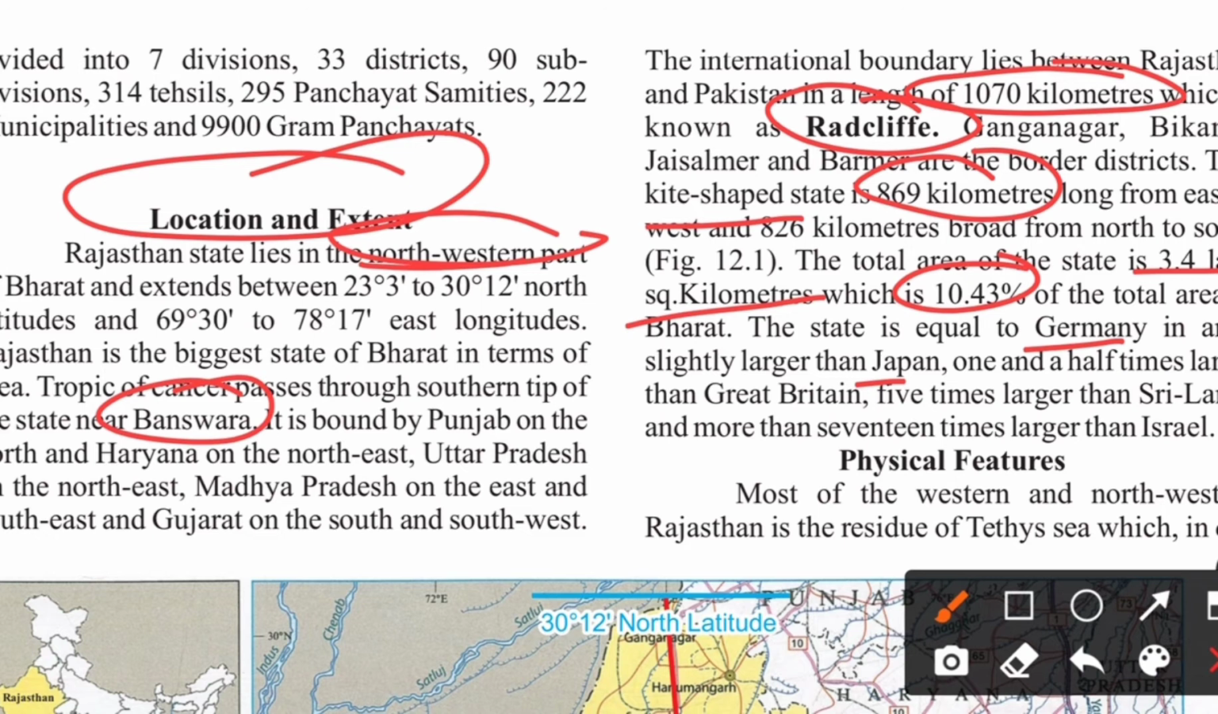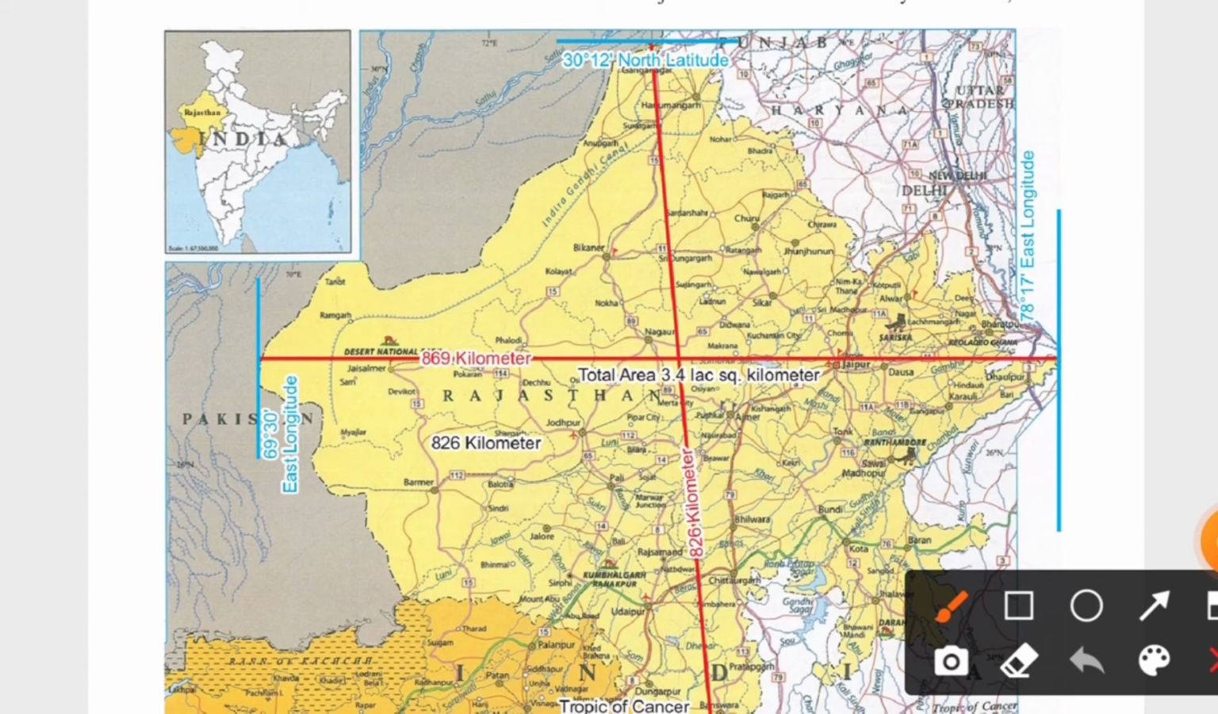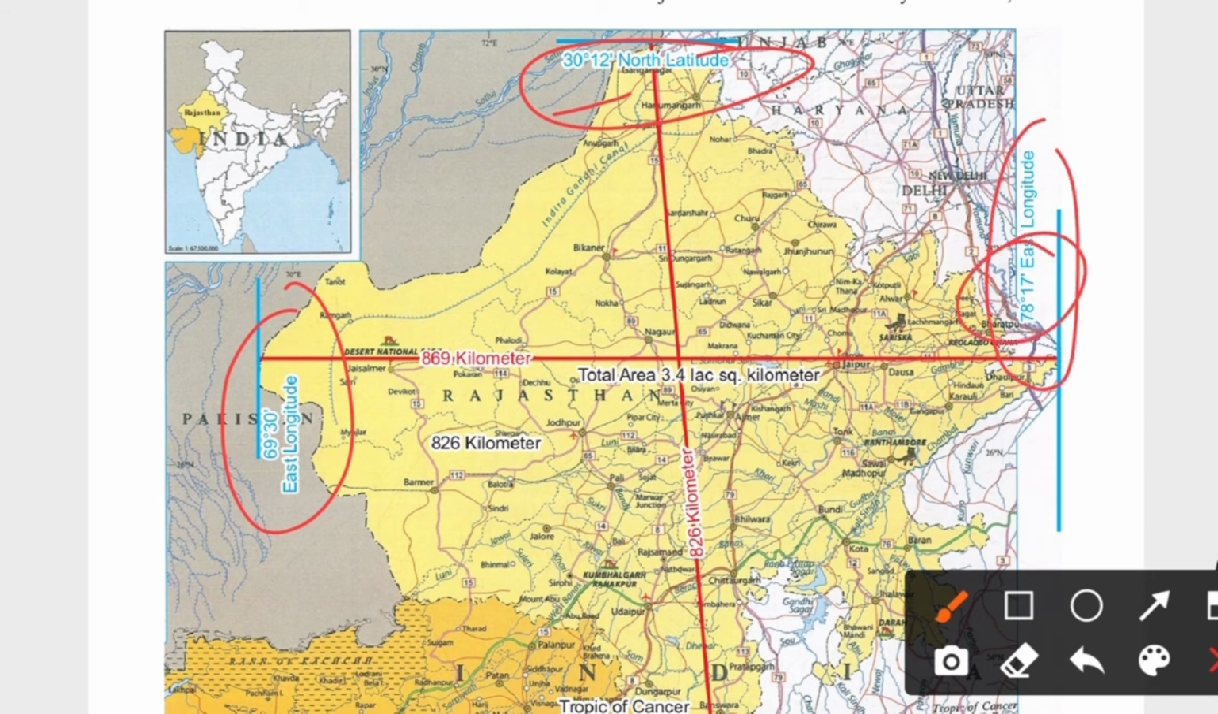I am going to show you the map also, so the location and extent will be clear for you guys. Right in front of you, you have the map of Rajasthan, showing the actual position, or we can say the physical regions of Rajasthan. In the northern part, this is the north latitude, 30 degree 12 minutes, and on this side the longitude is 69 degree 30 minutes, that is your west longitude, by mistake it is mentioned as east over here. On the eastern side it is 78 degree and 17 minutes.